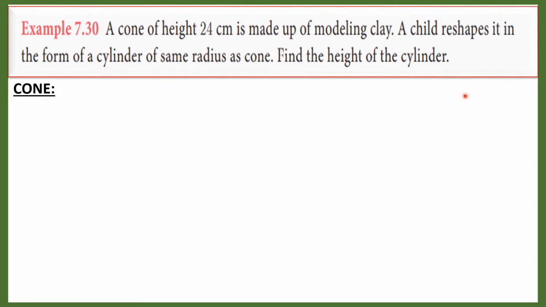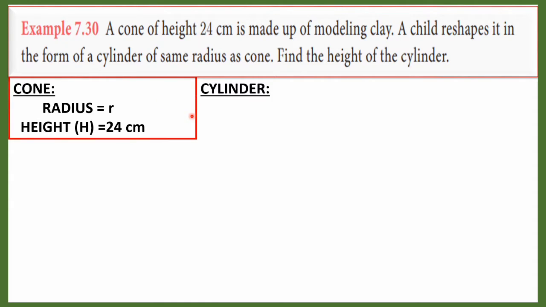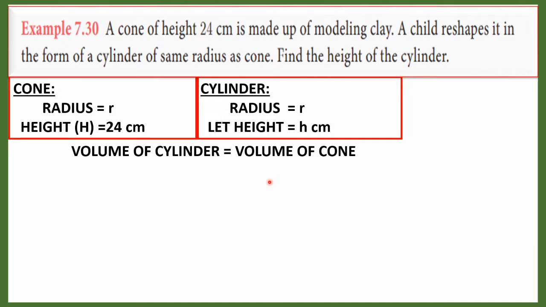Listen carefully. For the cone, take radius as r and height 24 cm. For the cylinder, the radius is the same, so take radius as r. Let us take height as small h. Volume of the cylinder equals volume of the cone. Volume of cylinder is pi r square h. Volume of cone is 1 by 3 pi r square h.